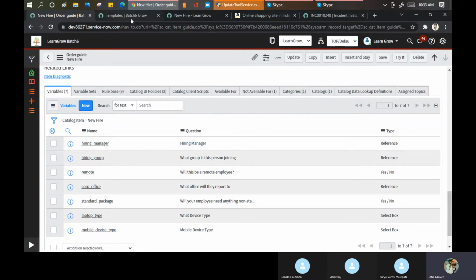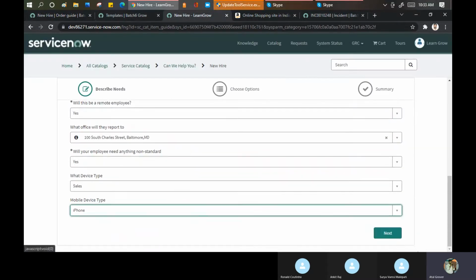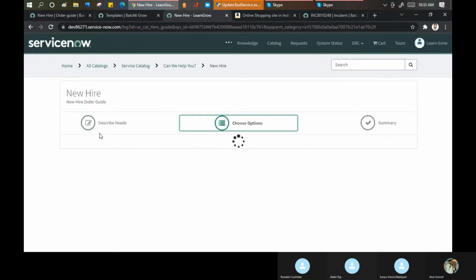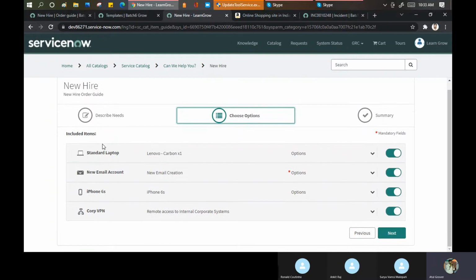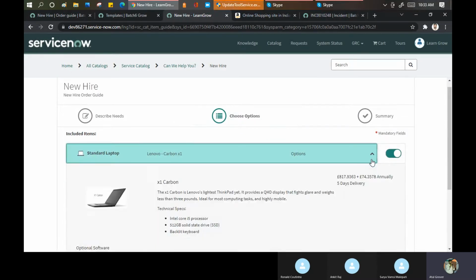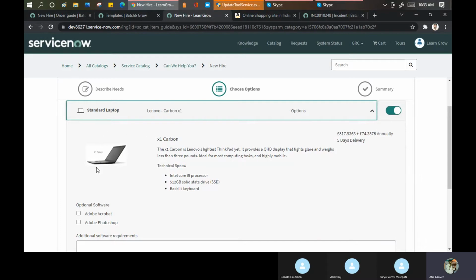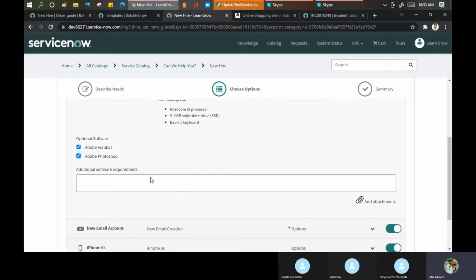Okay. Now, if I click on next, choose options. On the basis of the information, I'm able to show you this. Do you need a standard laptop? Yes. Any option you want to see, this laptop you will be getting. You want Photoshop? Yes, I need this. Any additional, I need Visio as well. Okay, done. Any attachment you want to put, you can put it.